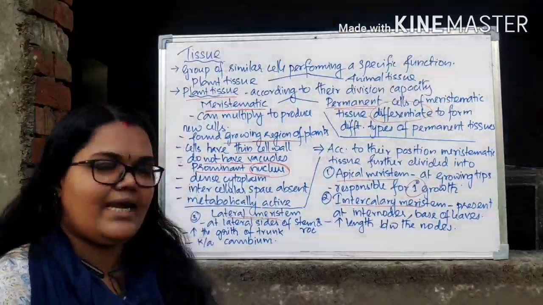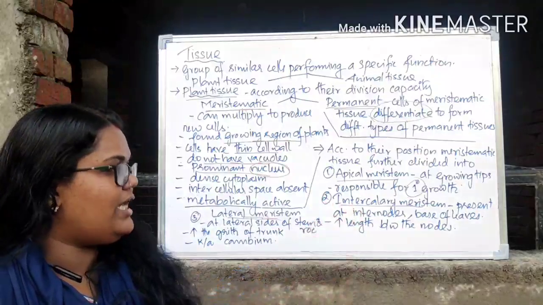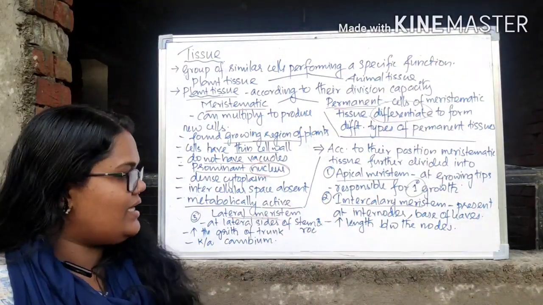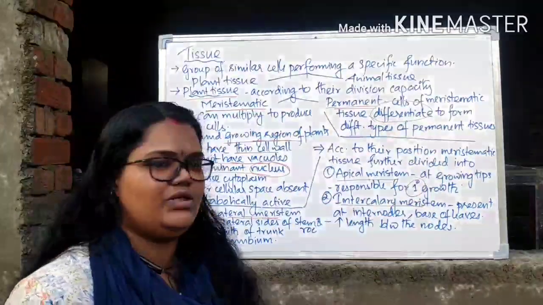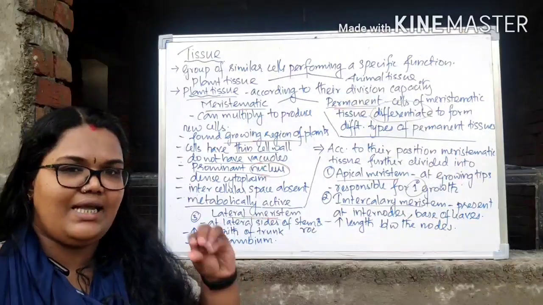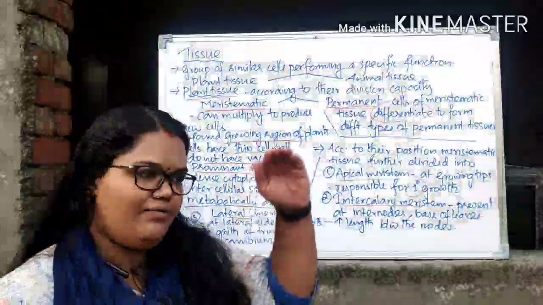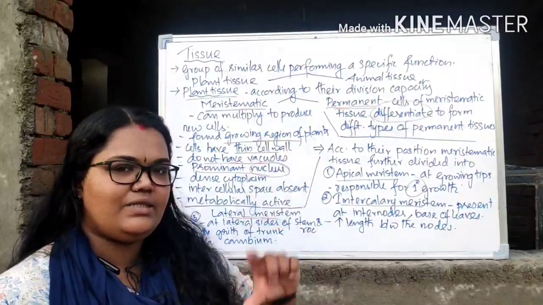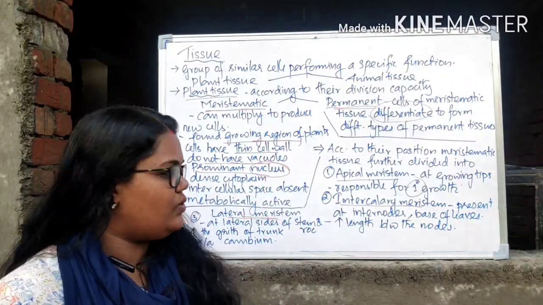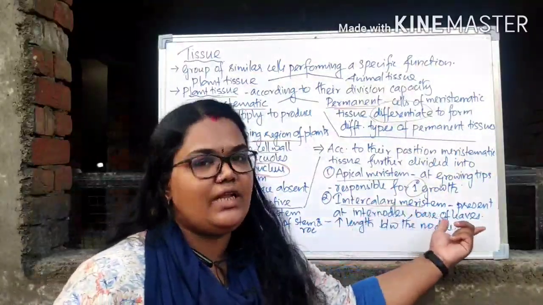Now we are going to the second type of meristem, which is called intercalary meristem. Intercalary meristem is mostly present at the internodes. What do you mean by nodes? Nodes are the areas from where the leaves are produced, right? If you consider 2 leaves, the space in between is called the internode, right? And also at the base of the leaves.